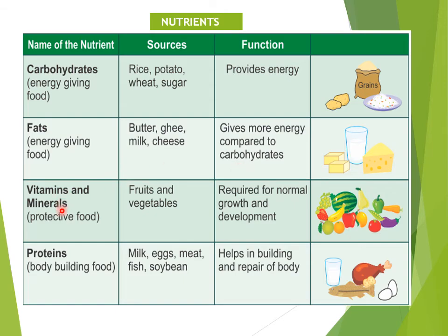Vitamins and minerals, these are called protective food, and the major sources are fruits and vegetables, and they are required for the normal growth and development of the body. And proteins, that is the body building food. Major sources are what? Milk, eggs, meat, fish and soybean, and it helps in building and repairing of the damaged body parts. So till here I think it's clear, children.